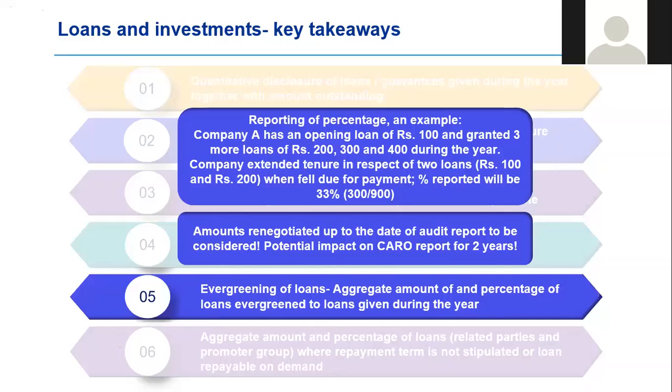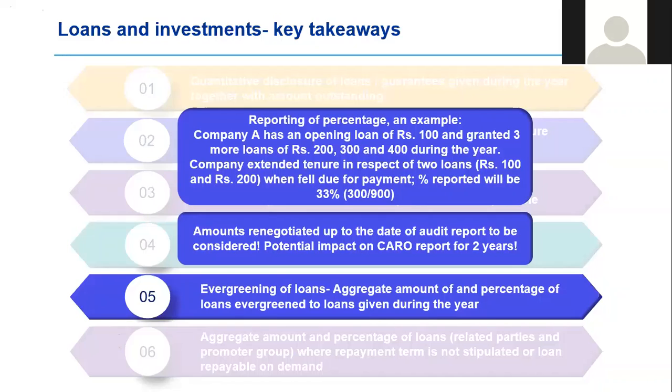So in my example, the 300 of loans that are extended is divided by the total loans disbursed during the year, which is 200 plus 300 plus 400. And that's how you report a 33%. One interesting point to be kept in mind is that if the renegotiation or extension happens after the balance sheet date, but happens before the audit sign-off date, that is also to be considered for reporting. And the double whammy is that it gets reported in the subsequent year's CARO reporting as well.